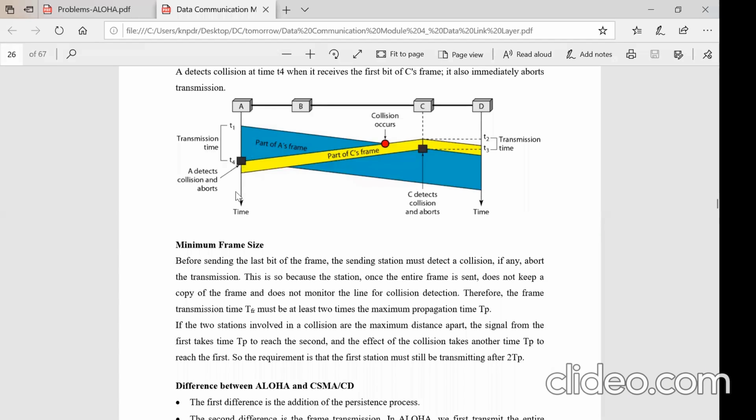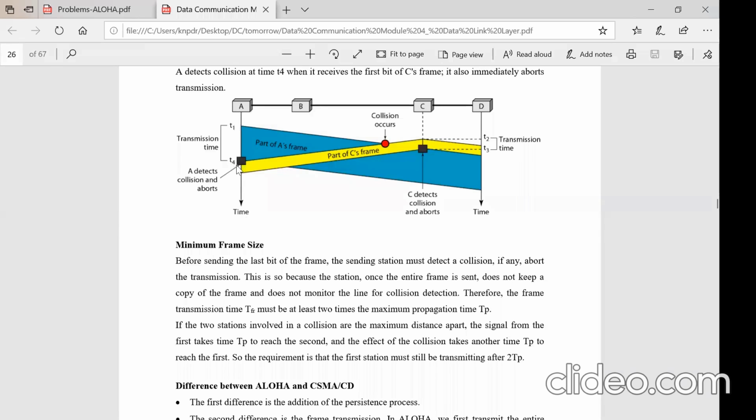If it is a 10 millisecond duration and the propagation time is only 5 millisecond, then the whole packet is up to 10 milliseconds. But within this, if I take 5 milliseconds, A receives the collided signal in 5 milliseconds. At that time, half the packet is transmitted. Then it will come to know that the collision has occurred. It will abort, and the remaining 5 milliseconds of data is not taken up for transmission, and it tries to retransmit.